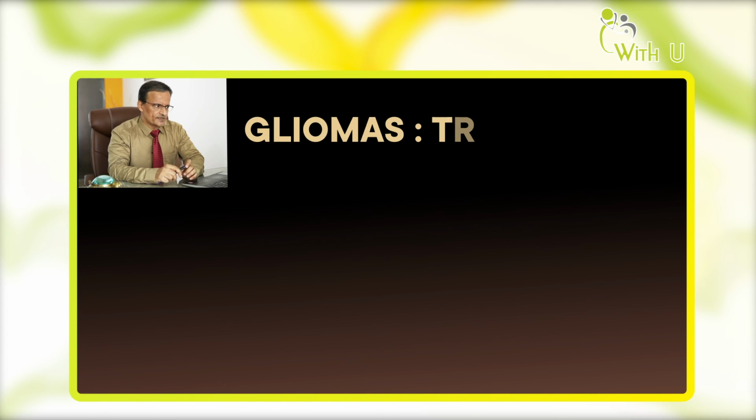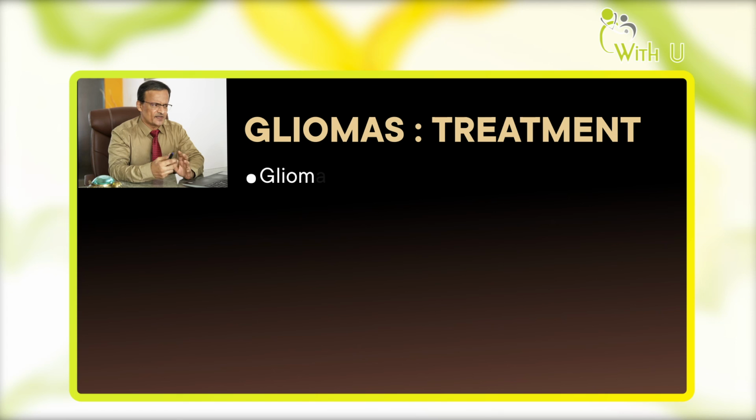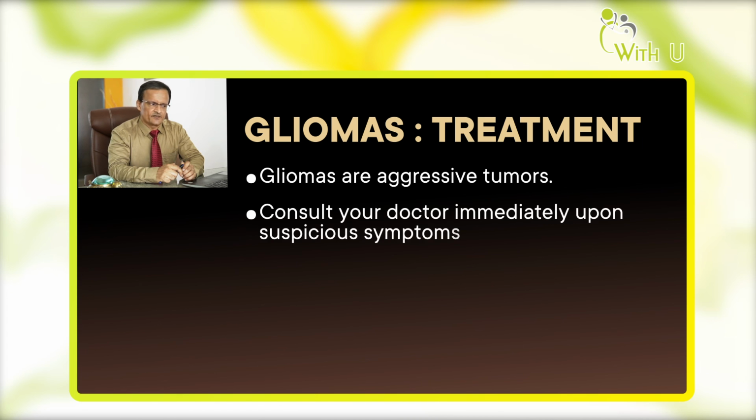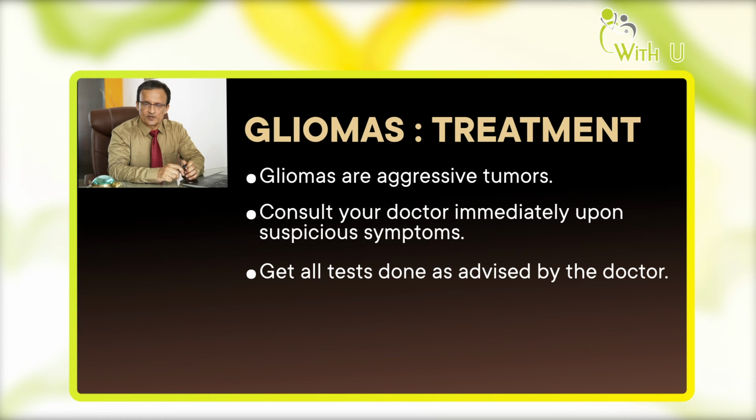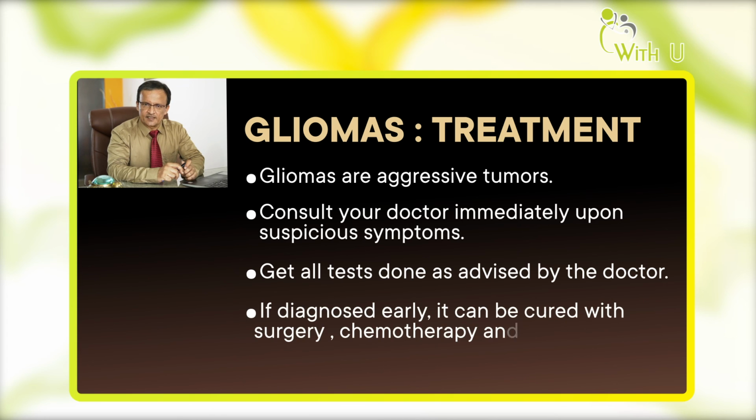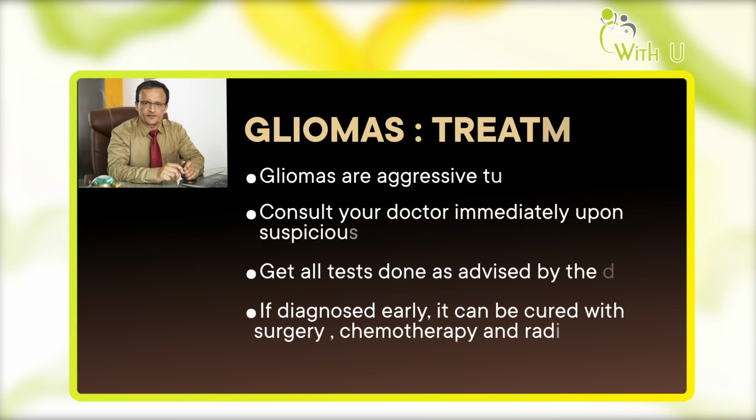As this is a very aggressive tumor, consult your doctor immediately when you have some symptoms. Don't panic. That is the main thing. Get all the tests done by the doctor, including the genetic test and the mutation test. And even if there is a family history, get your other family members tested too. If diagnosed early, any cancer, including brain cancer, can be treated with surgery, chemotherapy, and radiation therapy, and one can have an almost normal life.